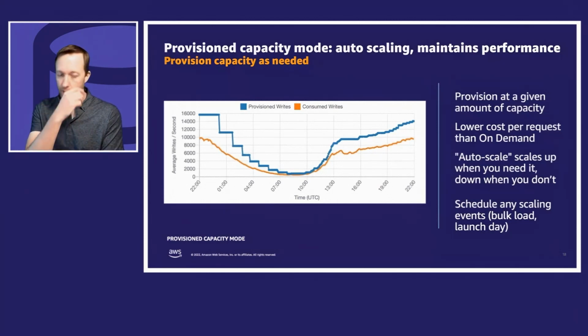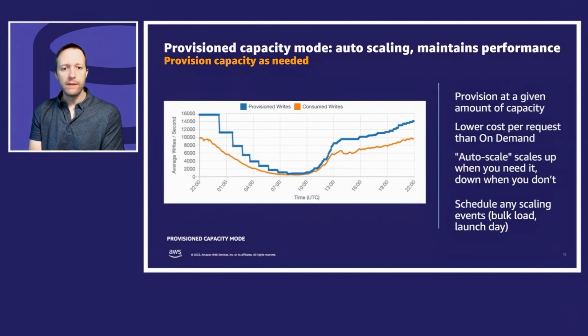Auto scaling you can turn on and you say to DynamoDB, I never want you to go below here. I don't want you to go above this, but in between, I want you to dynamically adjust based on the traffic you're seeing. And you see that here, as their traffic went down, it reduced their provisioned writes. As their traffic came up, it increased their provisioned writes. And that reduces your cost because it's better than if they'd allocated at, say, 12,000 here. It's dynamically curve fitting.